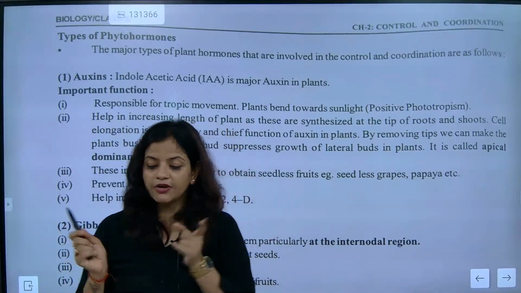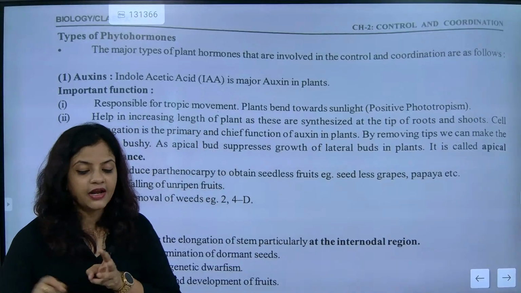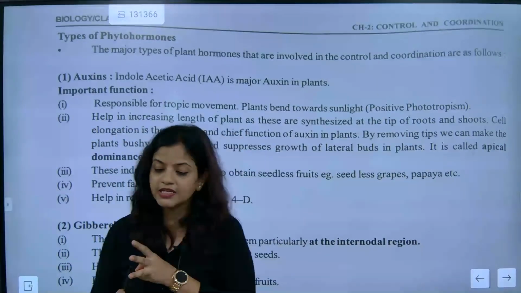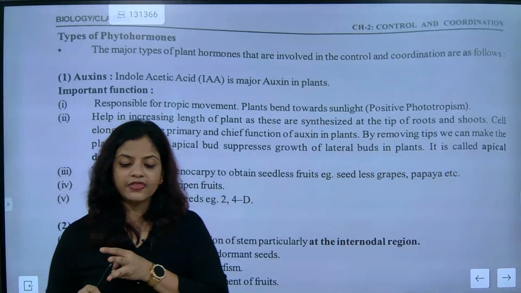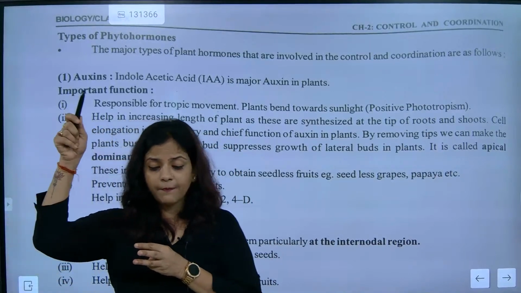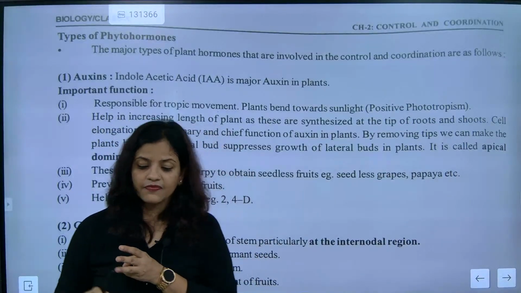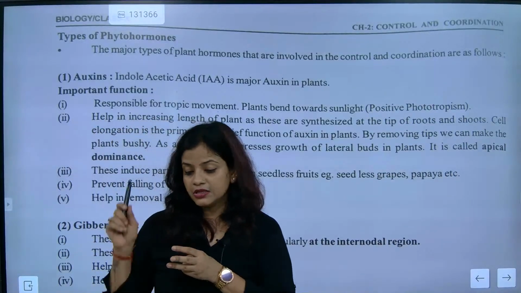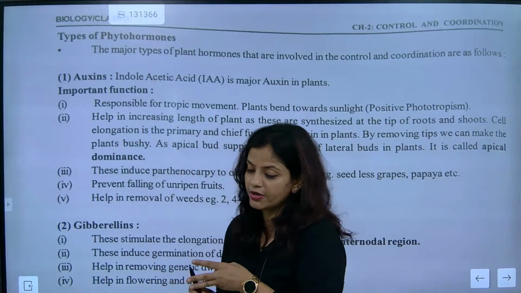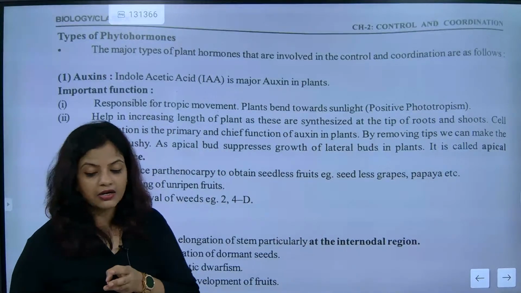So some kick points you must remember. First kick point: responsible for tropic movement. Second: it will bend towards sunlight. Third: it helps in increasing length, and it is synthesized at the tip of root and tip of shoot. Next, by removing the tip we can make the plant bushy.